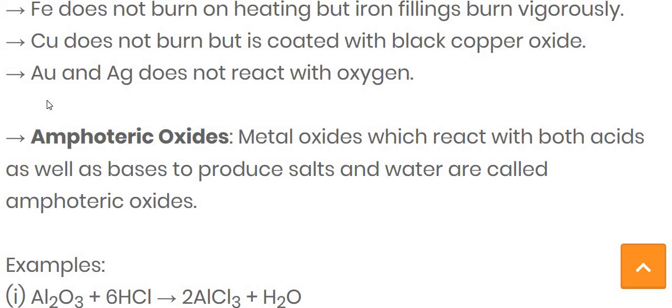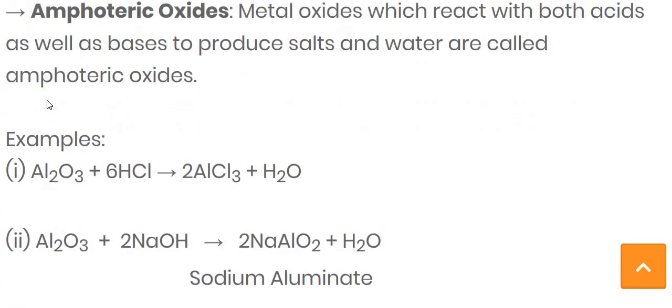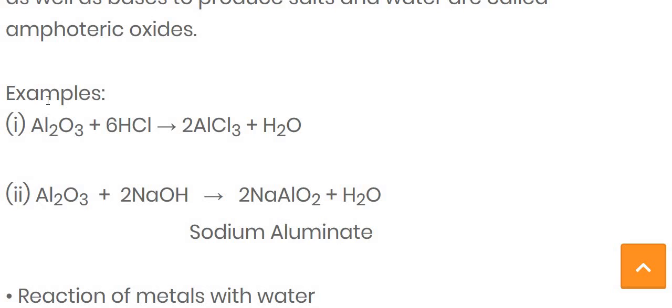Another way, you can write down the metal oxide which can react with both acid as well as base to produce a salt and water are called the amphoteric oxide. Now let's take an example. The aluminium oxide is the example of the amphoteric oxide.